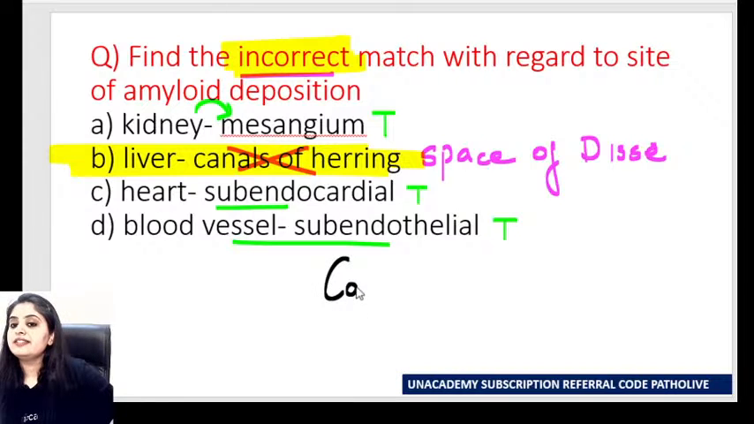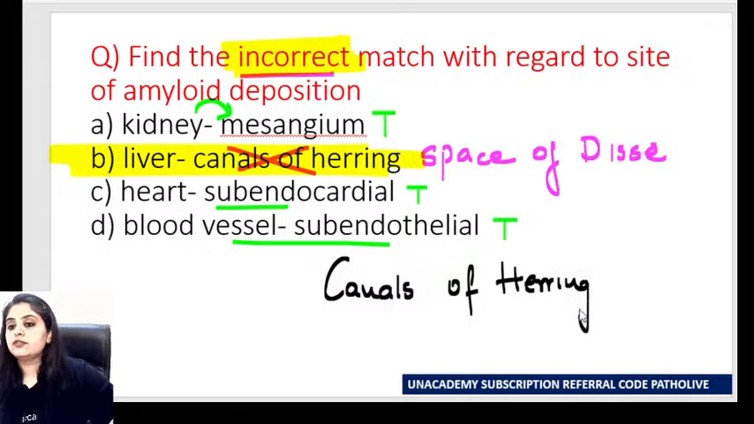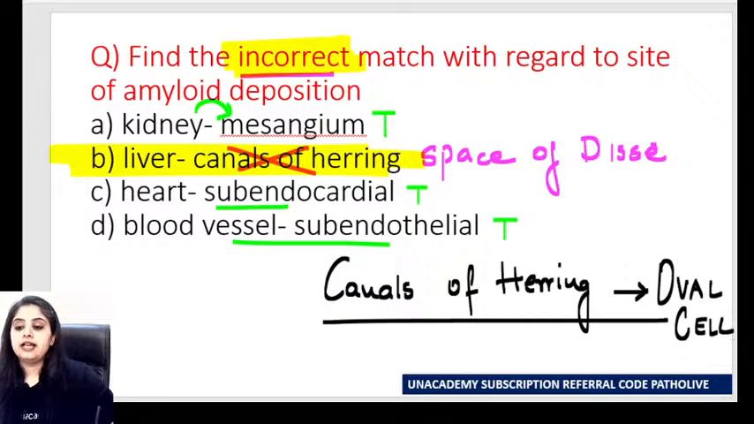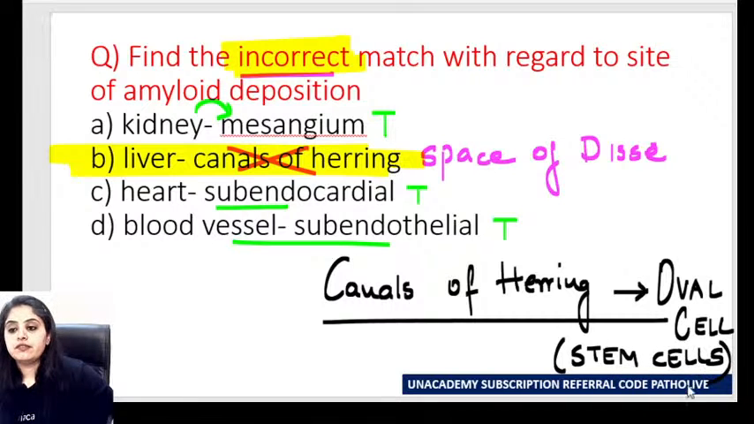Can you tell me what is there in the canals of Hering? Again a NEET PG question. What is there in the canals of Hering, guys? There is a very famous cell there called the oval cell. Oval cells are the regenerative cells, the stem cells of the liver. So if someone asks you where the stem cells of the liver are located, they are the oval cells, in the canals of Hering. If you've answered this, now answer the next question.